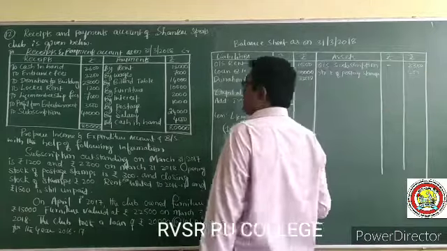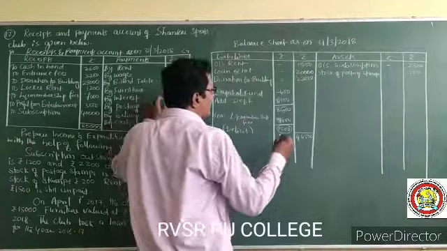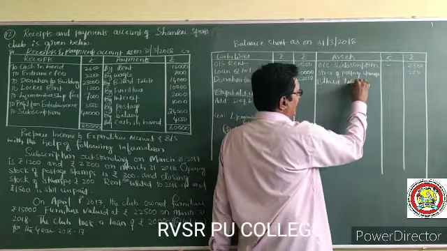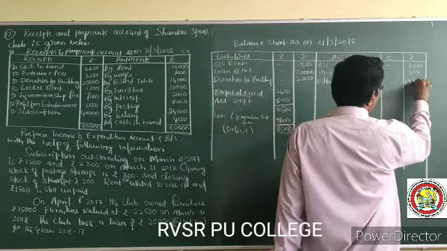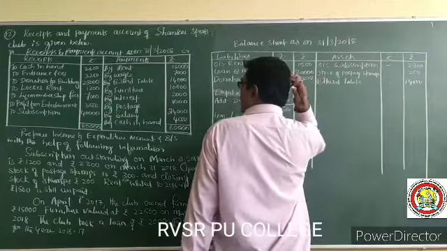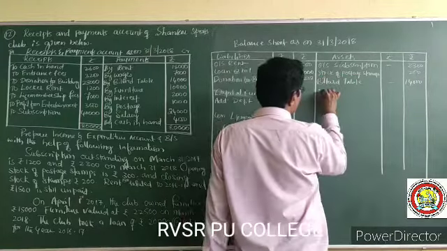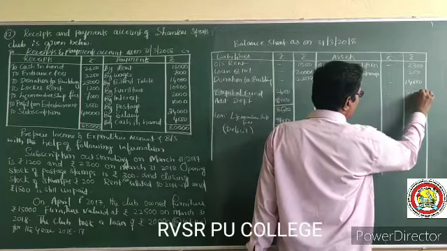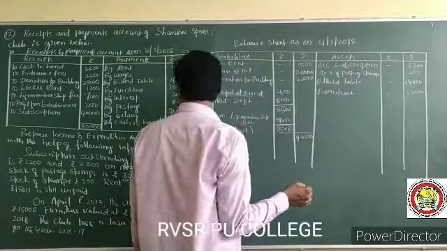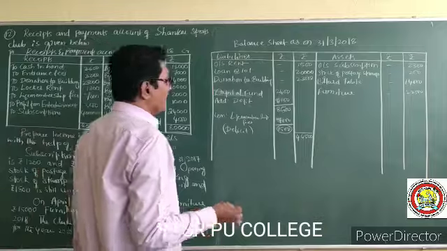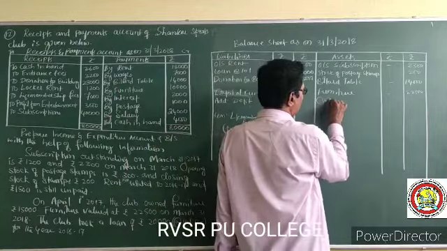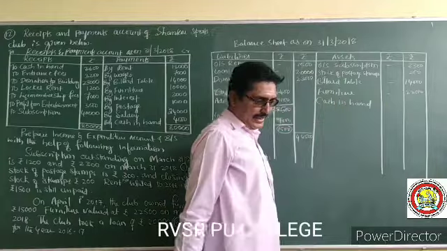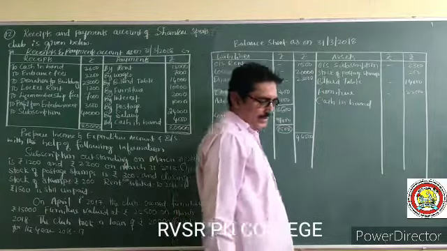Next, bills receivable 14,000. Next, furniture 22,500. Cash in hand 4,000.